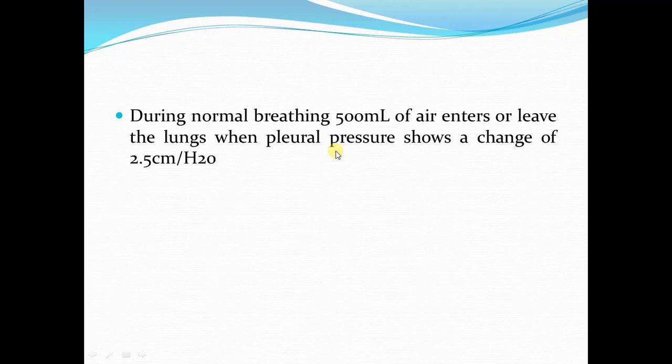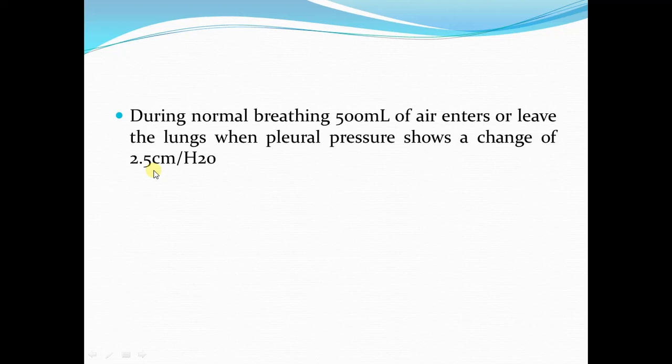That's why we can say that transpulmonary pressure is equal to the pleural pressure change. So during normal respiration, the change in the pleural pressure is 2.5 centimeters of water. At the beginning of inspiration, the pleural pressure is -5 centimeters of water, and during inspiration it decreases to -7.5 centimeters of water. So the difference is 2.5 centimeters of water.